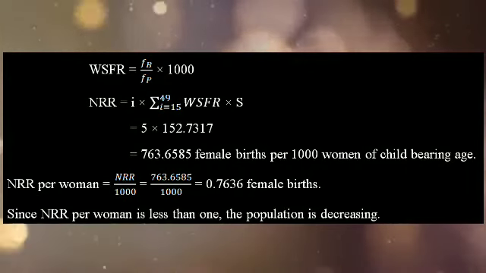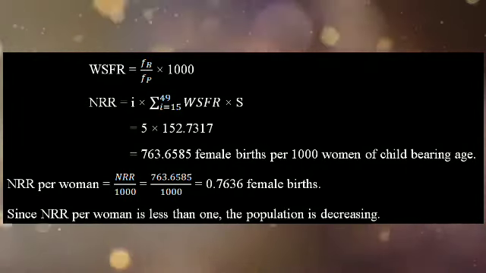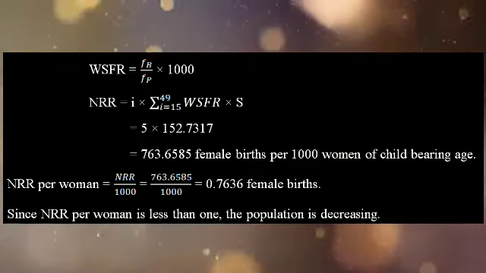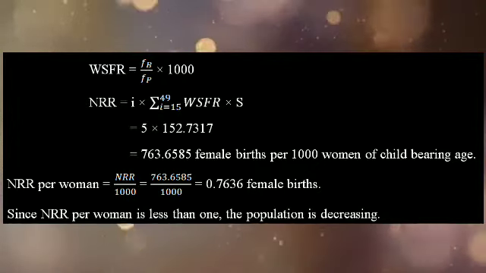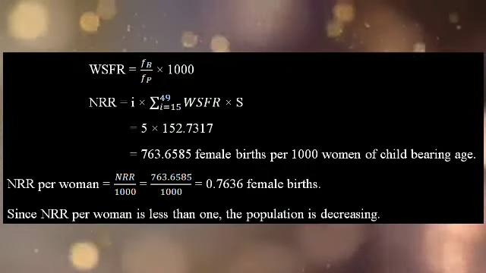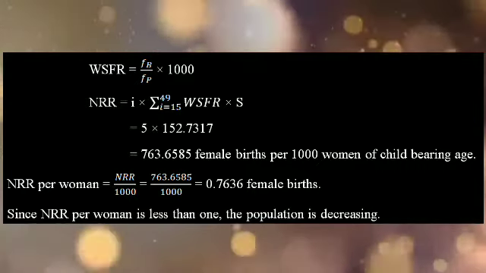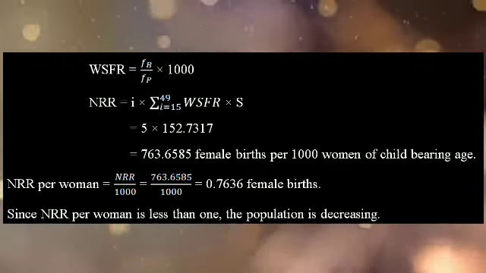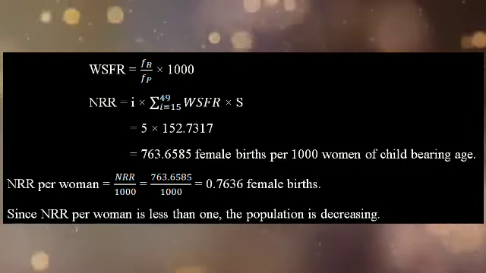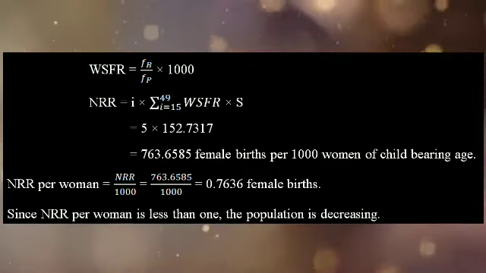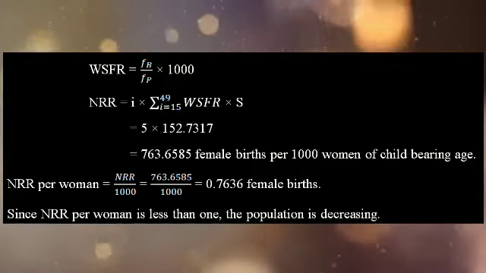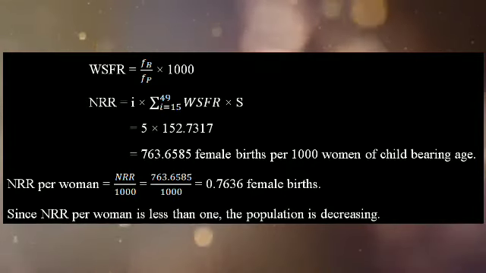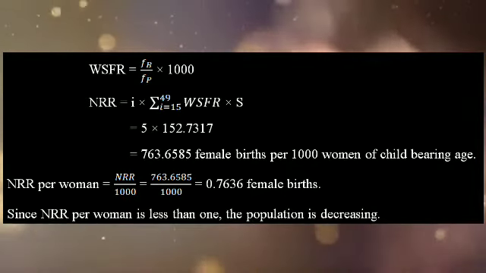Here the width of the given class interval is 5. So I equal to 5, substitute that value, 5 into the sum total of WSFR into S, which is 152.7317. So 5 multiplied by 152.7317, that is equal to 763.6585. So there are 764 female births per 1000 women of childbearing age.